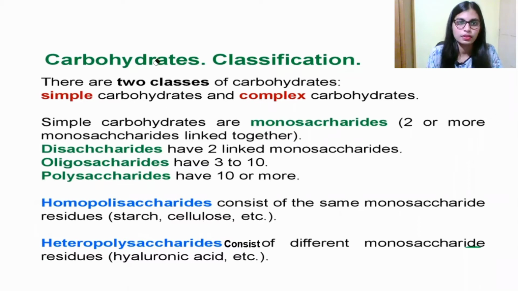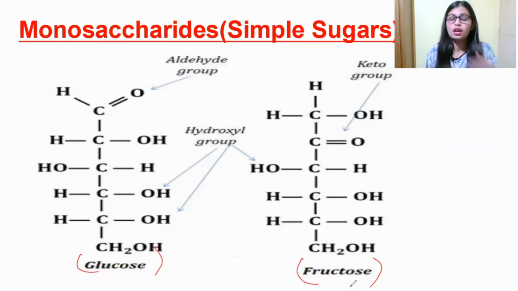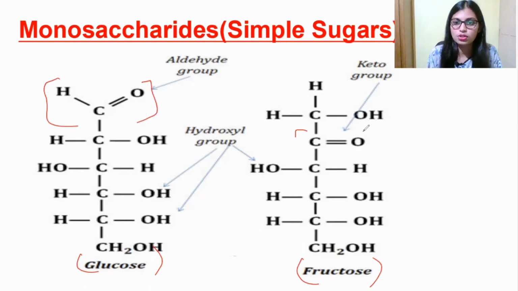So see, this is the monosaccharide structure. Examples of monosaccharides are glucose and fructose. This is glucose and this is the structure of fructose. The major difference between glucose and fructose is the aldehyde group and the keto group.